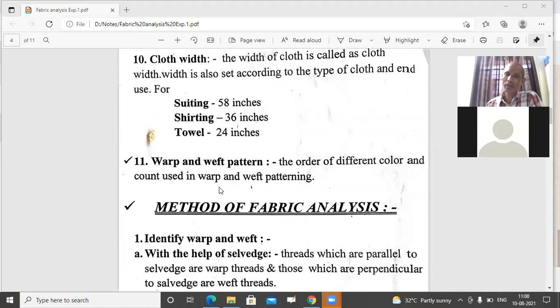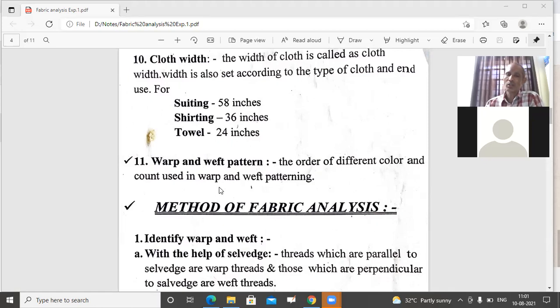And the last parameter is warp and weft pattern. The order of different color and count used in warp and weft patterning is known as warp and weft pattern. So this is particularly useful. These parameters are useful for stripe and check fabrics, where we are using different color of warp or weft or both. If we are using different color in warp and one color in weft, we are getting vertical stripes. If we are getting one color in warp and different colors in weft, we are getting transverse stripe, horizontal stripe. And if we are taking pattern in the warp and weft both, we are getting check effects, check fabrics.